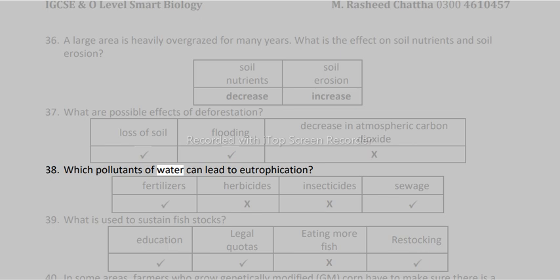38. Which pollutants of water can lead to eutrophication? Fertilizers, herbicides, insecticides, sewage. 39. What is used to sustain fish stocks? Education, legal quotas, eating more fish, restocking.